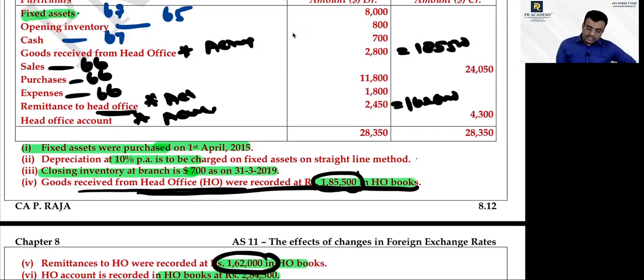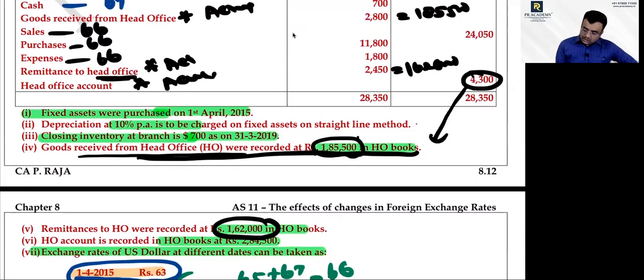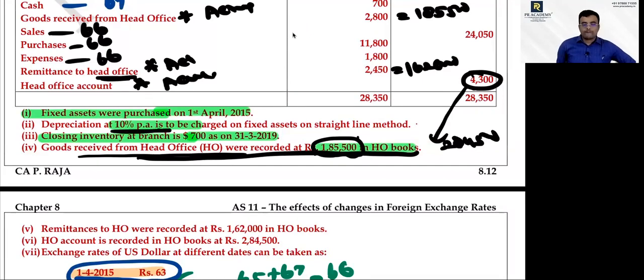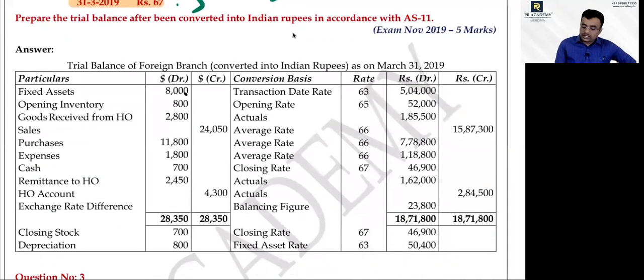Account 4,300. 84,500. Depreciation at 10% rate. Depreciation on fixed assets, use the same 63. See here, fixed assets 8,000. Transaction date, conversion rate will be the transaction rate 63.